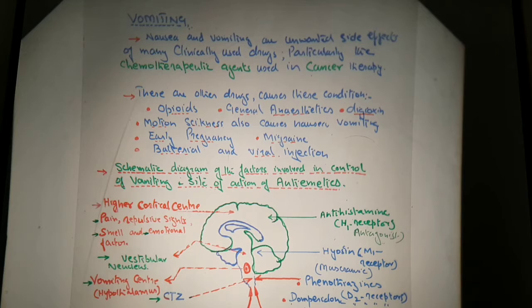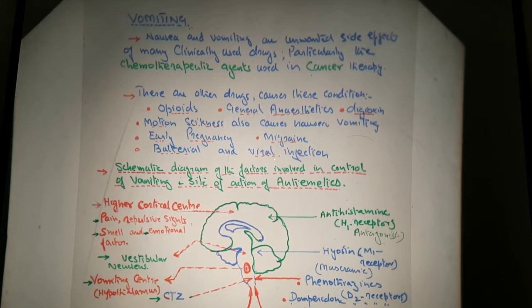So next is early pregnancy, that is the first trimester. In this case again there is the process of vomiting or emesis. Migraine: we have discussed migraine in our previous lecture. Migraine is that condition in which a certain part of the brain or head has severe pain. In case of migraine, the process of vomiting also takes place.